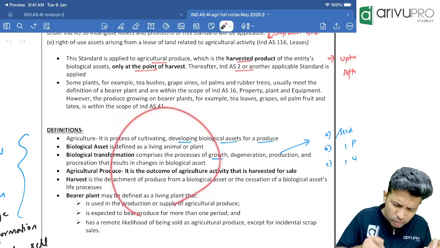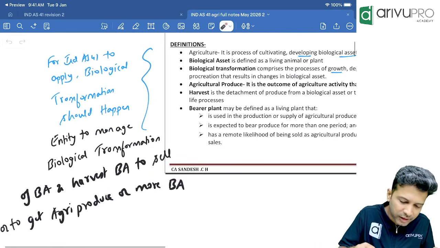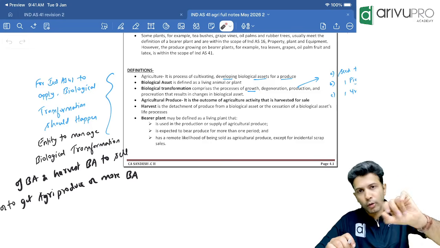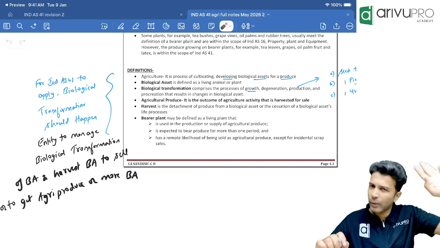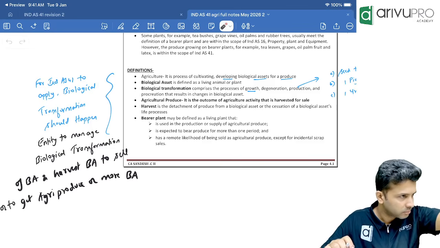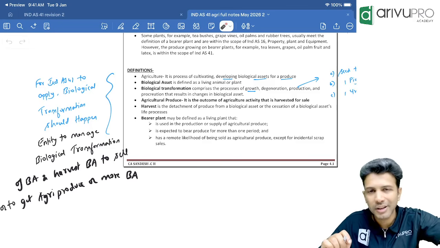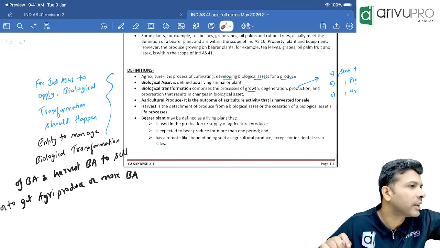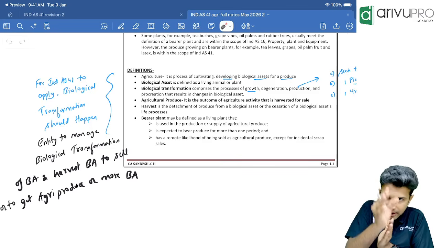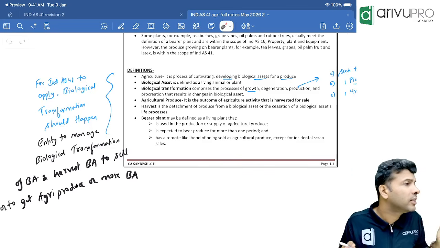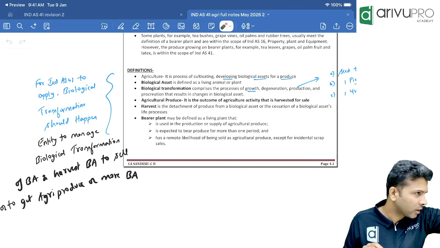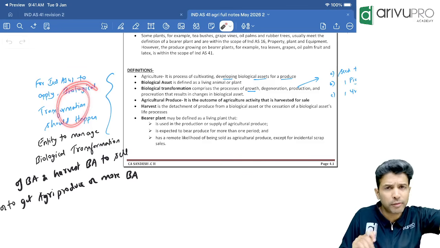Now you don't have to know this, but know this point that I've written over here. That will help you to sort out a few questions that can be framed here. Very simple. If you want to call something agriculture and apply Ind AS 41, there should be a biological transformation. Point number one is that. You can write in your own words. You don't have to mug up the definition.